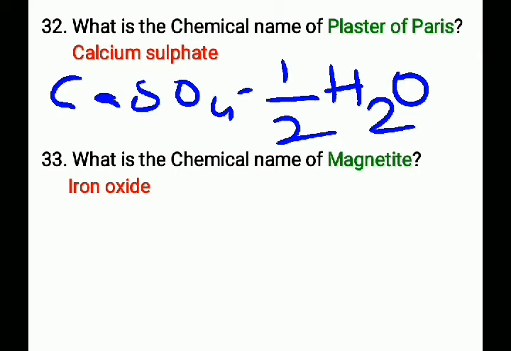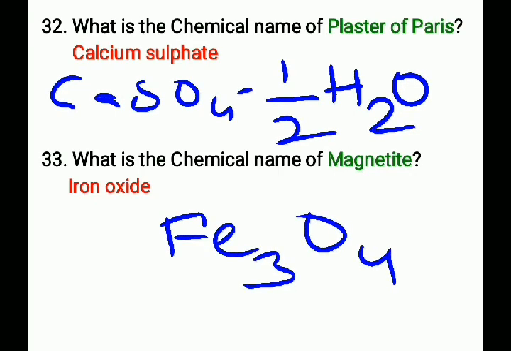Next question, what is the chemical name of magnetite? That is iron oxide and its chemical formula is Fe3O4. The chemical name of magnetite is iron oxide and its chemical formula is Fe3O4.